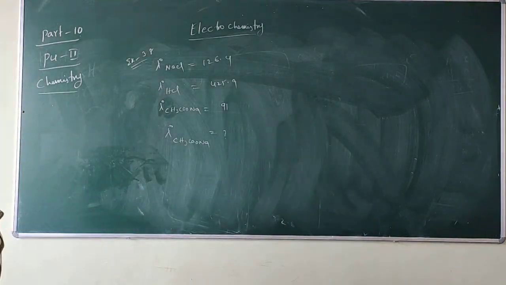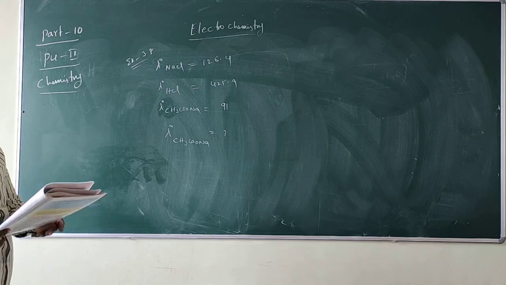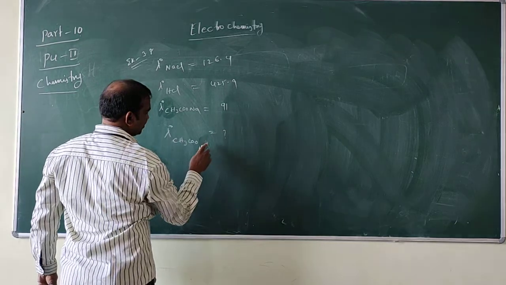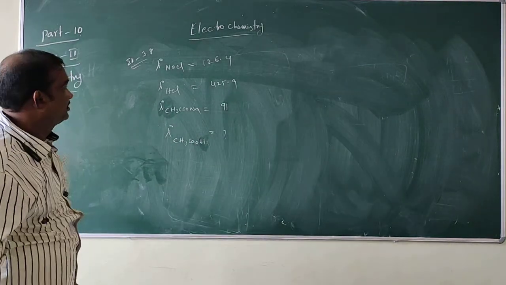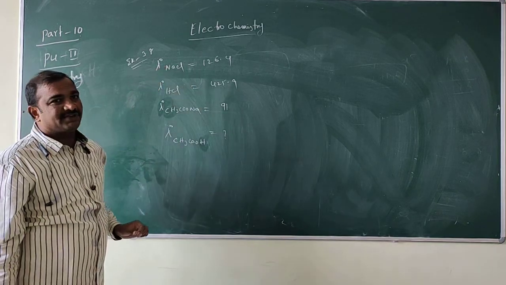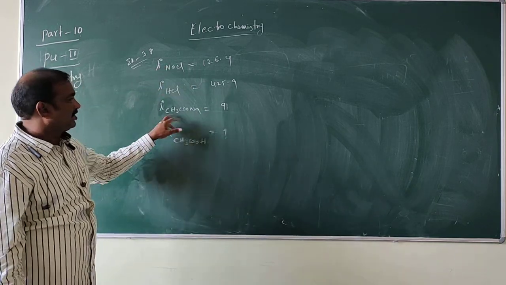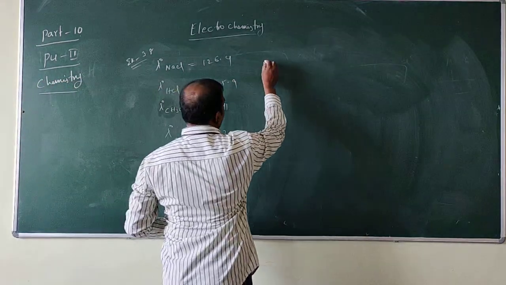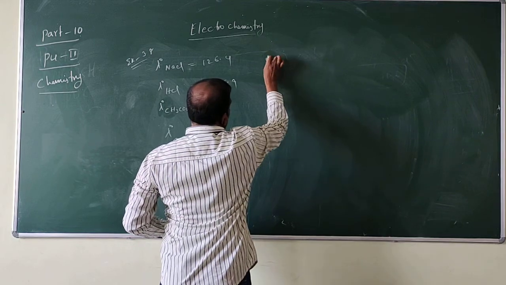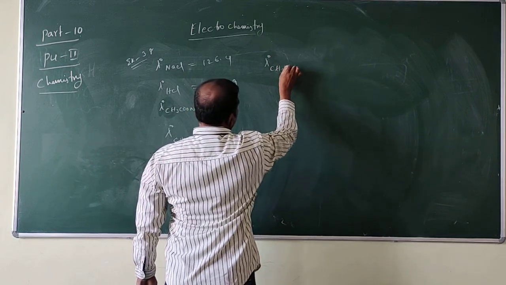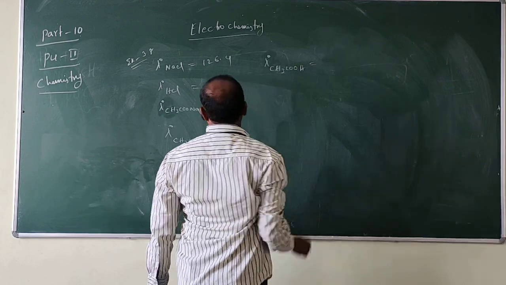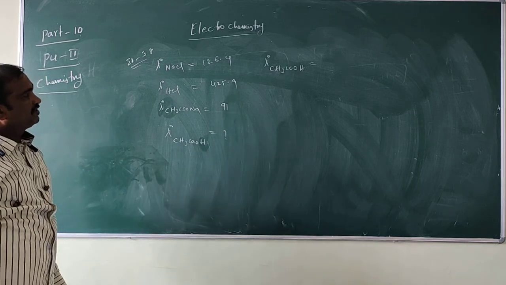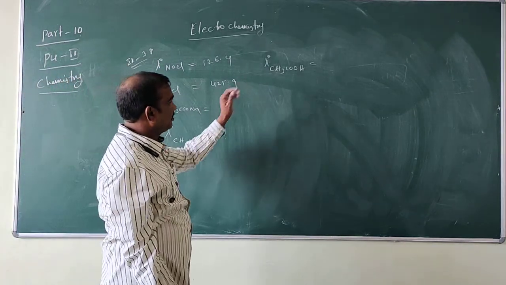Look at here. Lambda naught of CH3COOH you have to calculate. Lambda naught of NaCl is given, lambda naught of HCl is given, lambda naught of CH3COONa is given. See here, how can you do it? How can you calculate this lambda naught of CH3COOH?